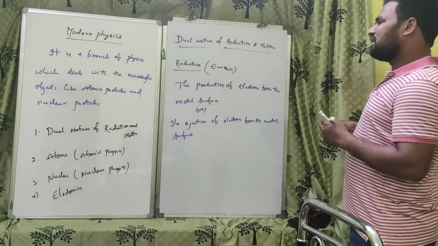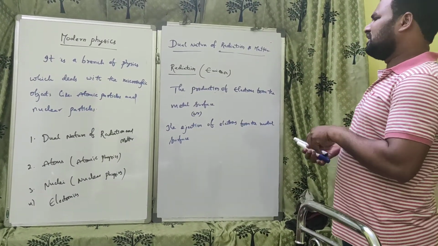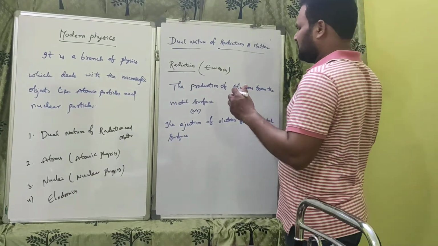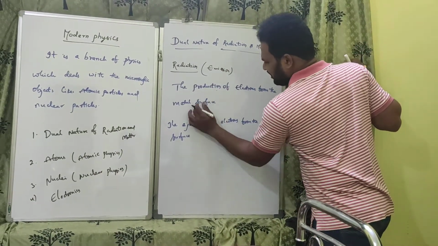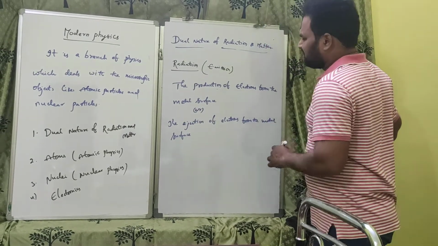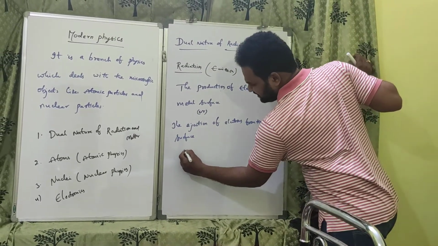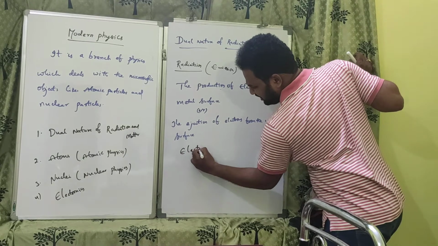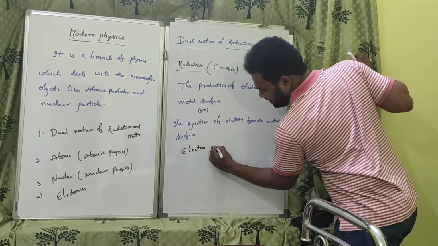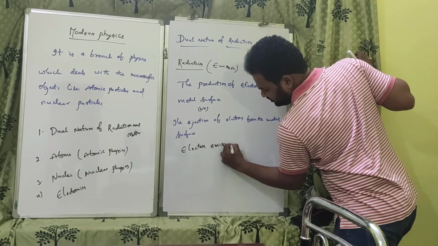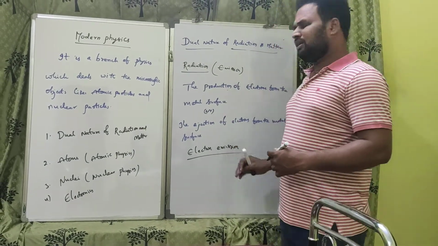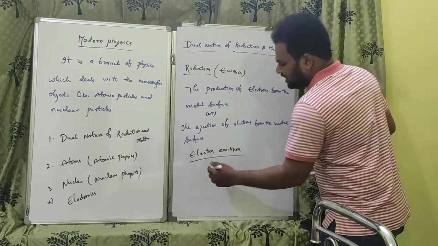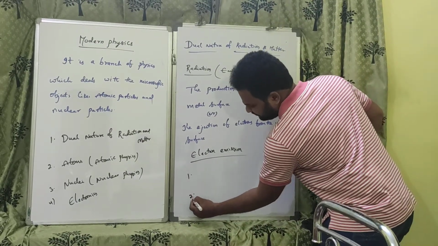This radiation is also called electron emission or electron radiation. Ultimately we can get electrons from the metals, so it is called electron emission. This electron emission is of three types.